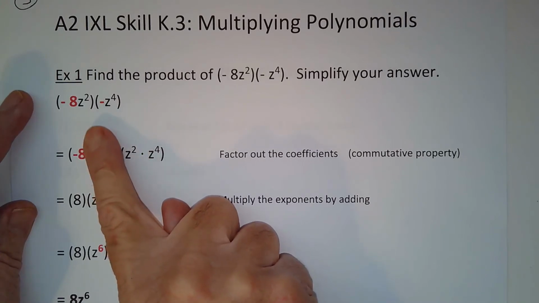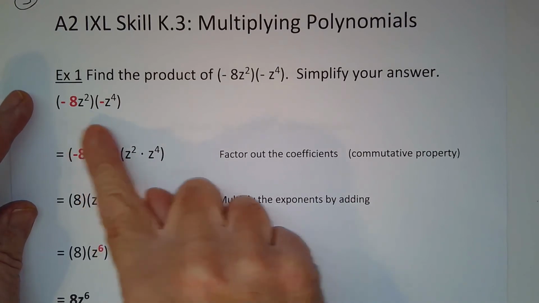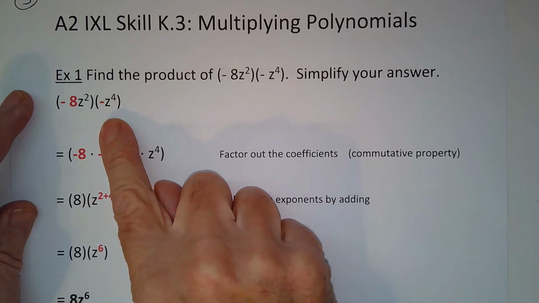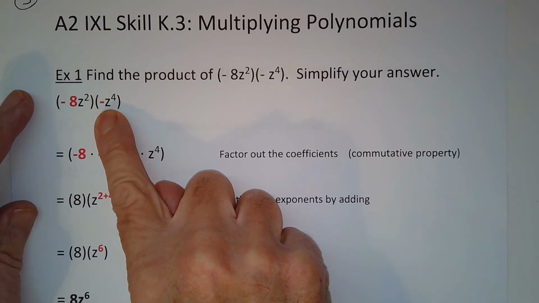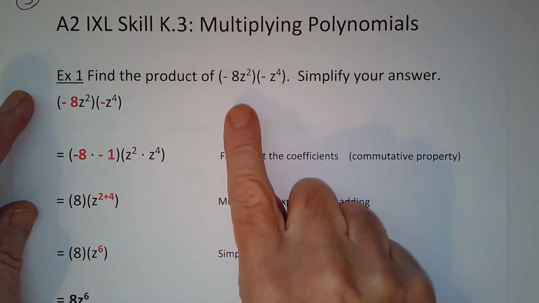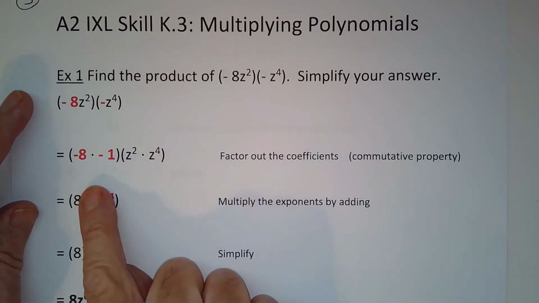So I decided to factor out the 8 here, and for that matter to factor out the negative 1. You'll see the negative sign there. There's really a negative 1 next to the z. Then we should be able to easily deal with the z squared and the z to the 4th, multiplying those together. So here's how I did it.